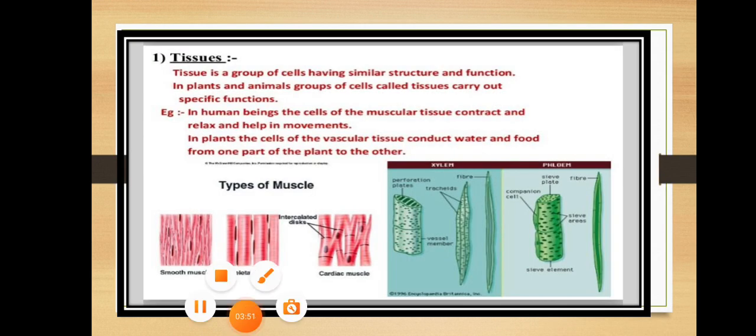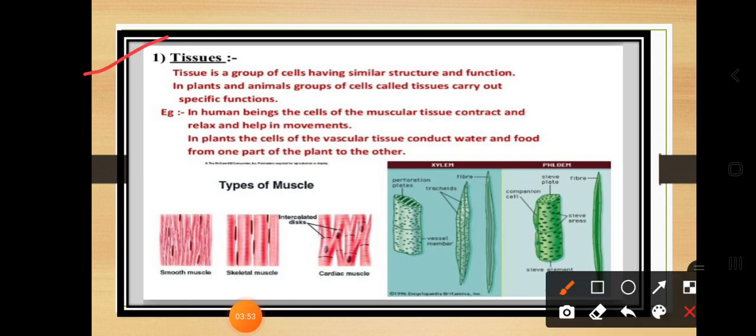So let's discuss the tissues. Already we have discussed that it is a group of cells. Here tissue is a group of cells having similar structure and function. In plants and animals, groups of cells called tissues carry out specific functions. So dear students, in plants the functions of tissues are different. In a similar way, animal tissues are different. In the 9th standard we are going to cover both animals and plants.